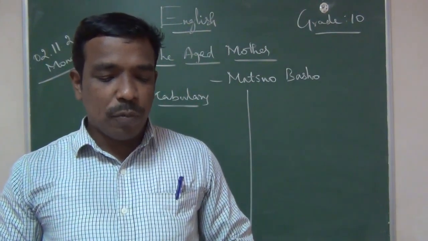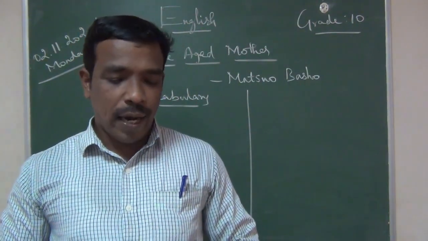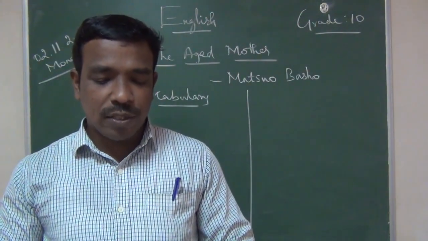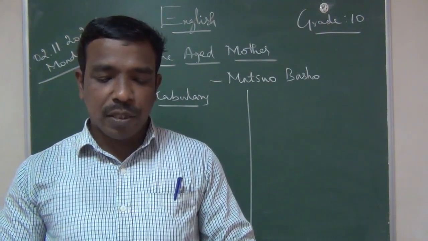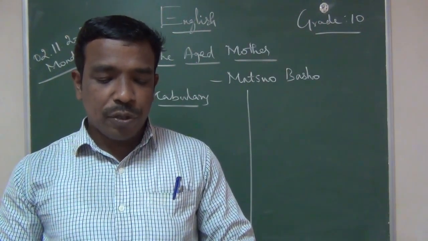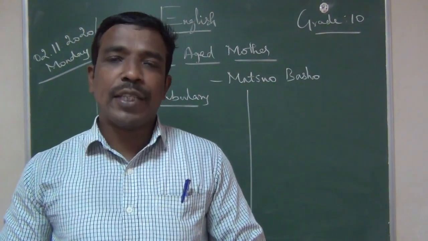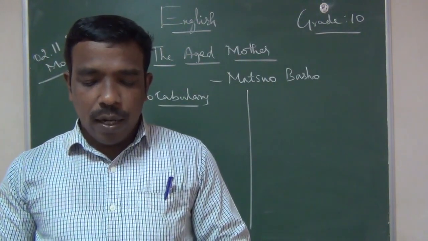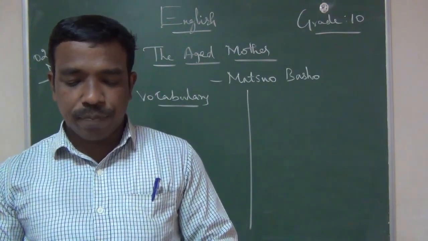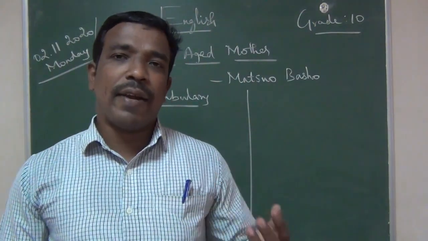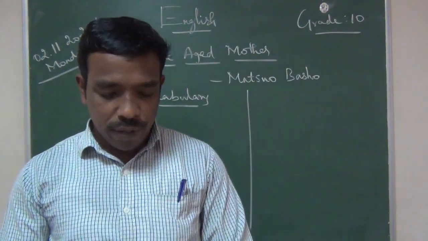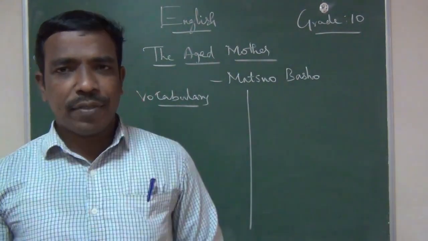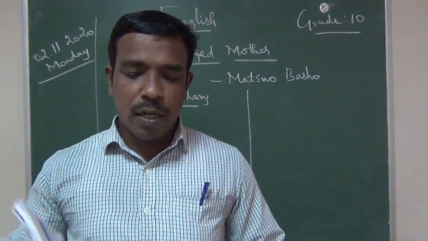Matsuo Basho is one of the most famous poets of Japan. In Japan, many of his poems are seen on monuments and traditional sites. Monuments means memorials. Basho was introduced to poetry at a young age. He made a living as a teacher, but later traveled all over the country to gain inspiration for his writing. He was very famous in Japan. All the people know him very well.